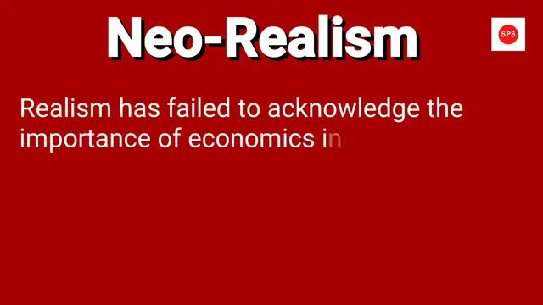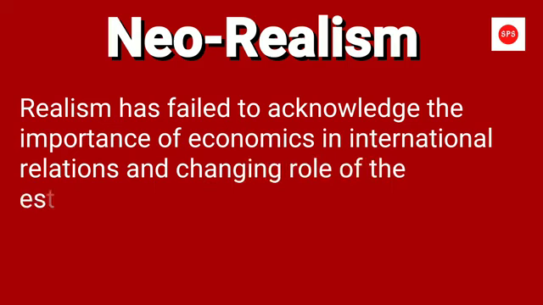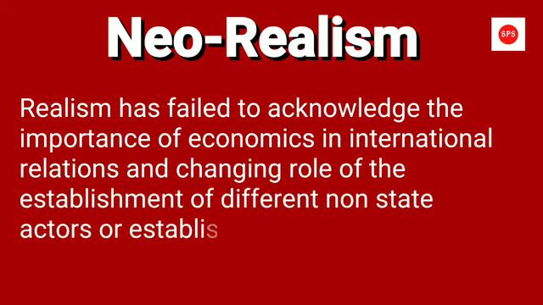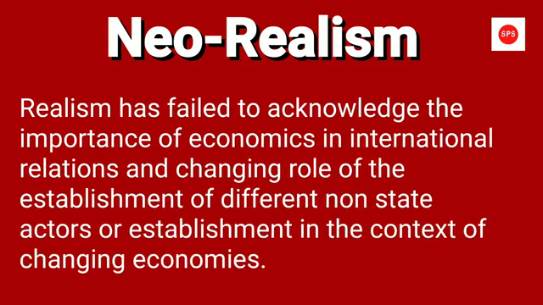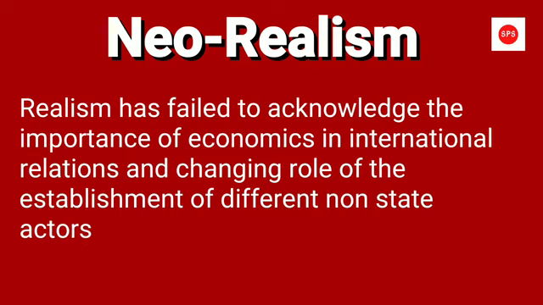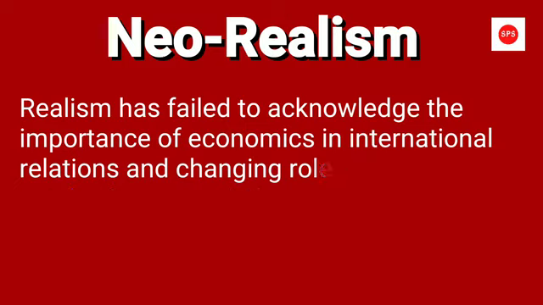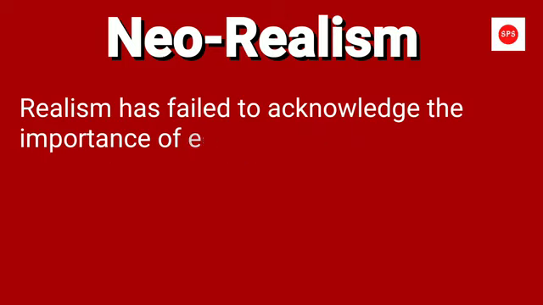The neoliberals' criticism was that realism has failed to acknowledge the importance of economics in international relations and the changing role of different non-state actors in the context of changing economies. To counter this criticism, neorealism gained its importance in the late 1970s.